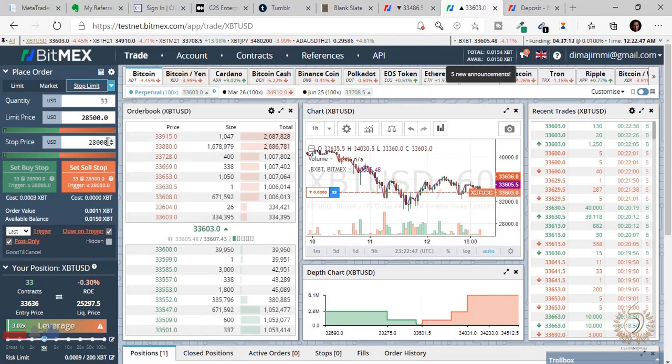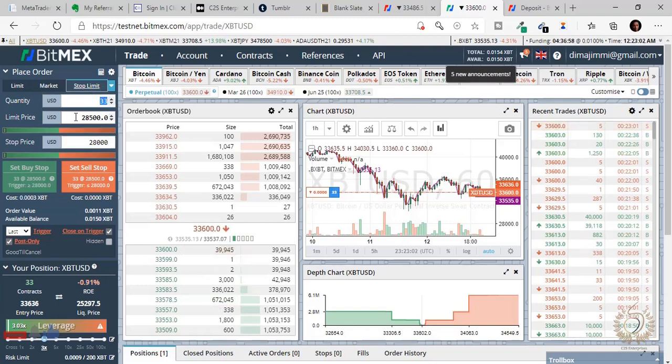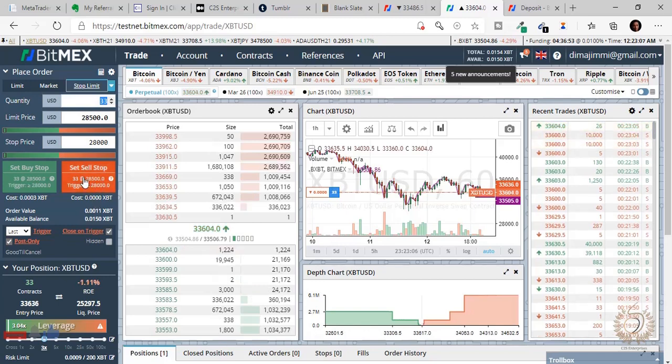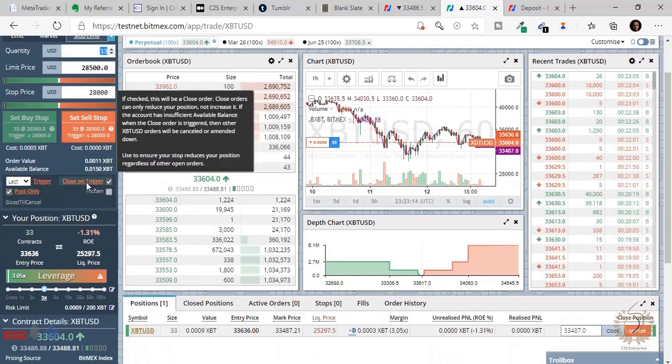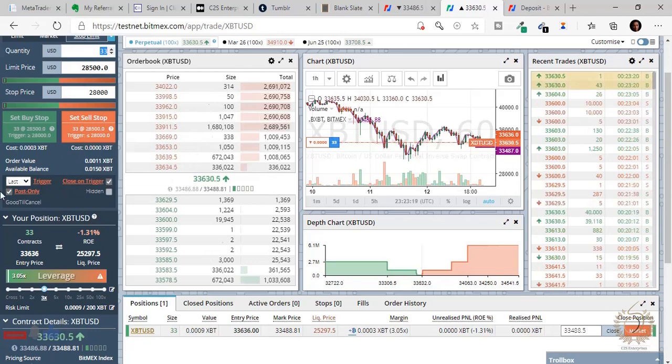It's a buy order, so I'm just using a buy order for example. At this point, if for any reason my buy trade starts going against me, I'll give this execution to close all my positions, all the 33 contracts. So I'm going to click sell stop limit, and let me check if everything is right. Remember, post only should be there, and close on trigger. Yes, make sure this is ticked. For this one, make sure post only is ticked and close on trigger is ticked, and that's it.